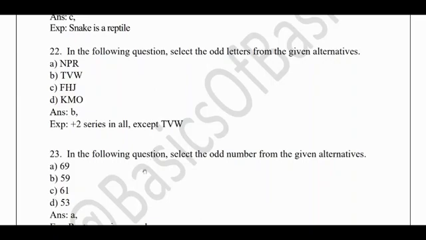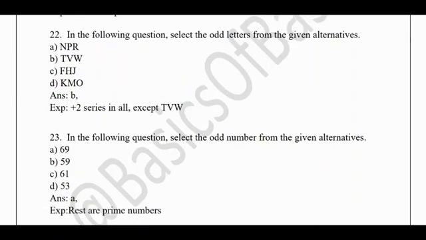In the following question, select the odd number from the given alternatives. Here odd number does not mean 1, 3, 5, 7; we are finding the odd one out. Before seeing the answer, just see how we can decode this, because instantaneously you cannot guess the answer. Since all of them are odd numbers, we cannot remove anything, and we need to check the divisibility.